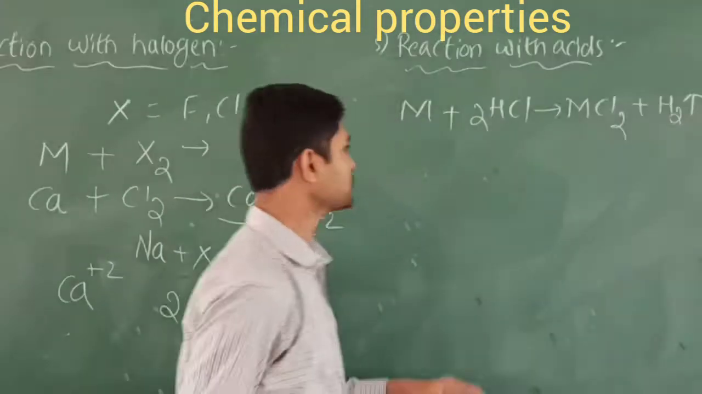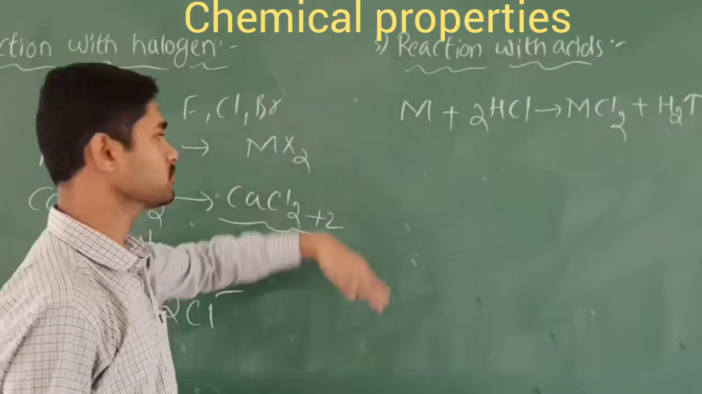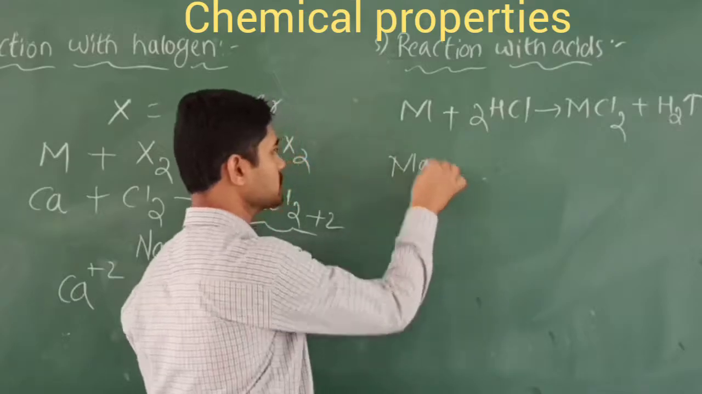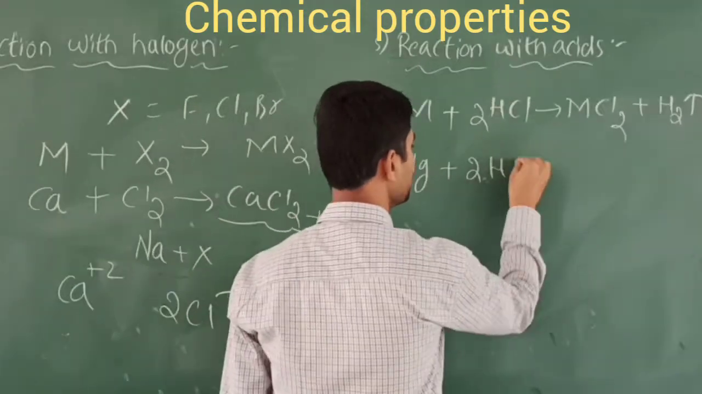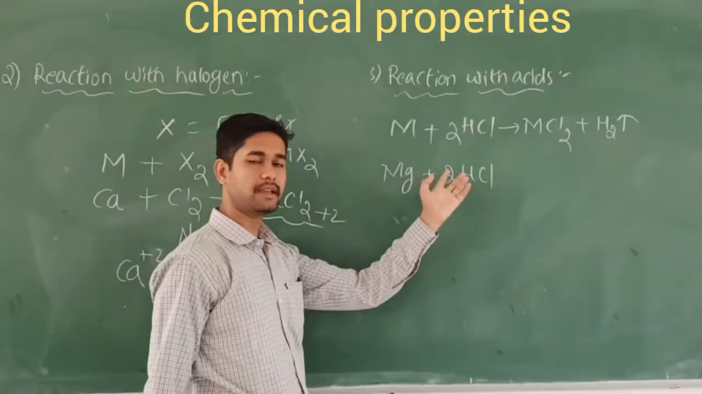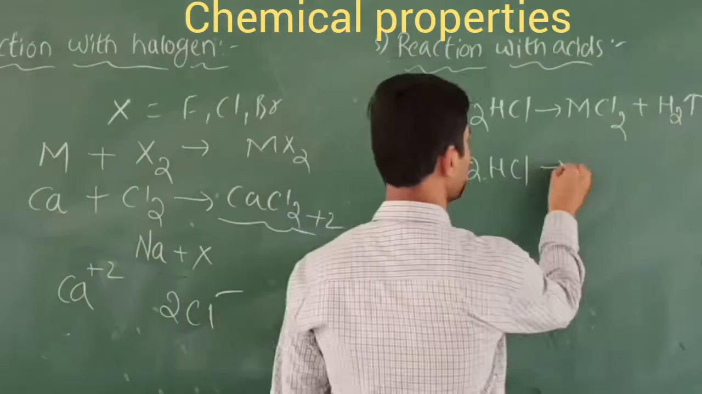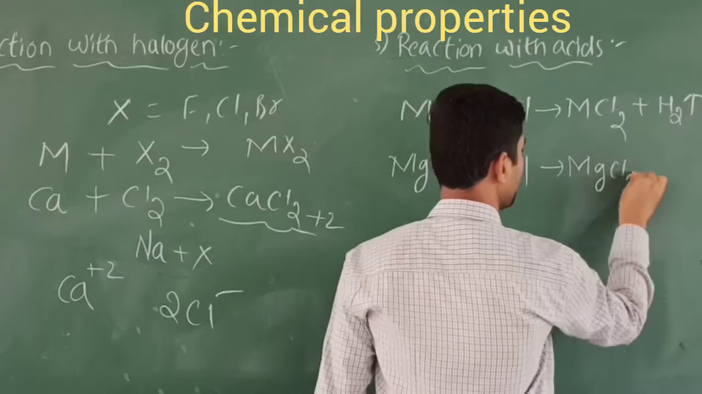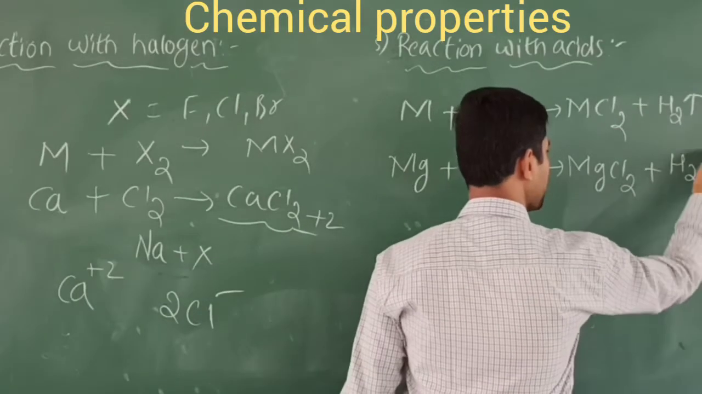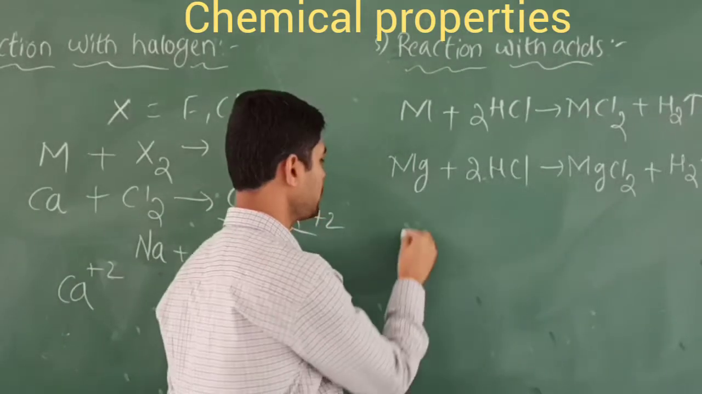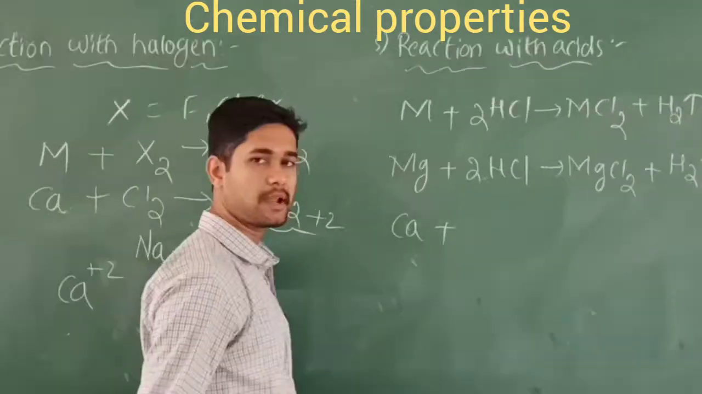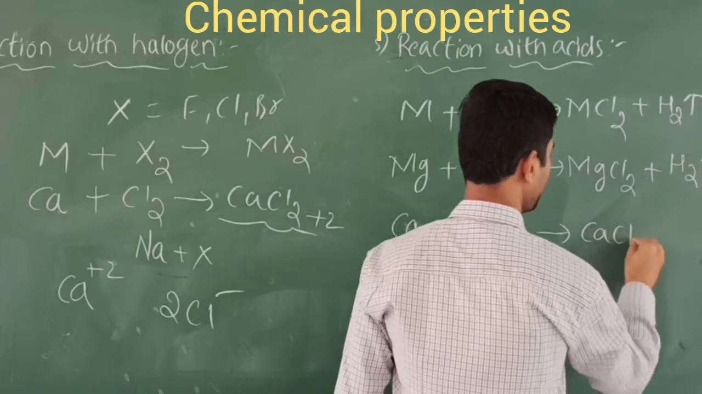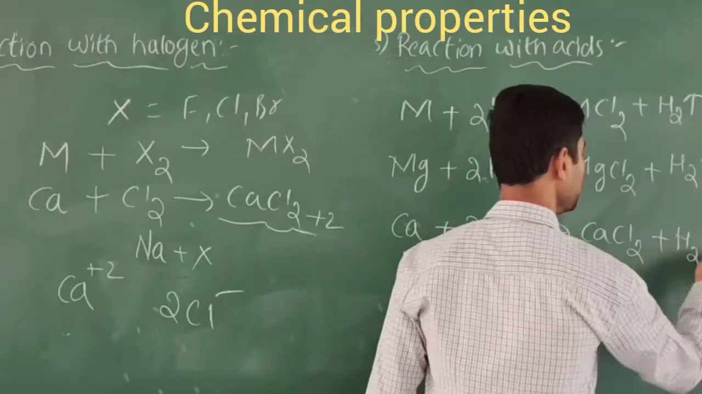In the place of M we take group 2 metals. Suppose we take magnesium as the metal. Magnesium reacts with 2HCl, and we can also take H2SO4 as the acid. So we get magnesium chloride, and hydrogen gas is eliminated. Similarly, calcium reacts with 2HCl to form calcium chloride along with hydrogen gas.